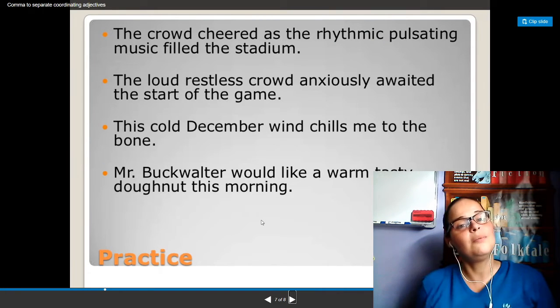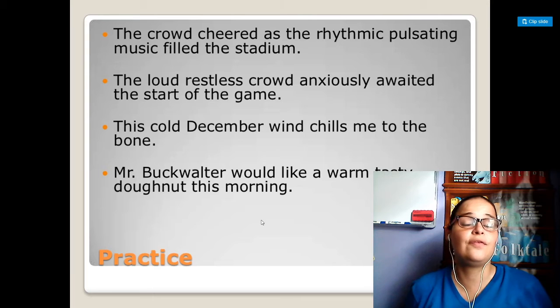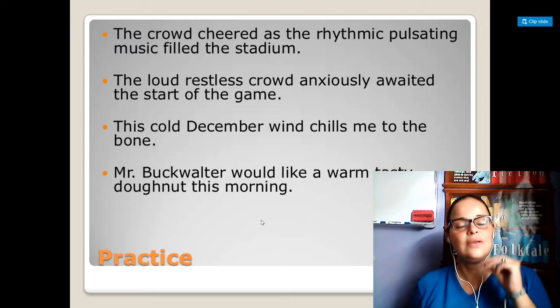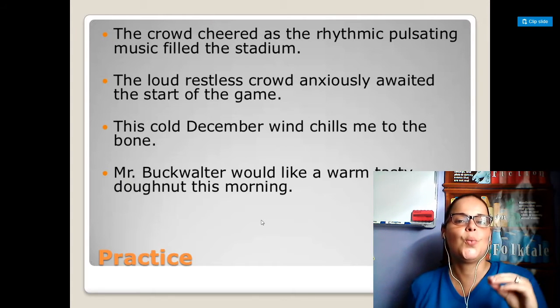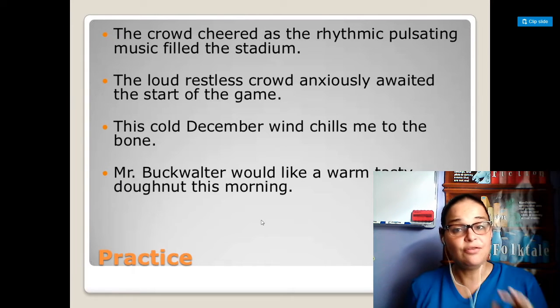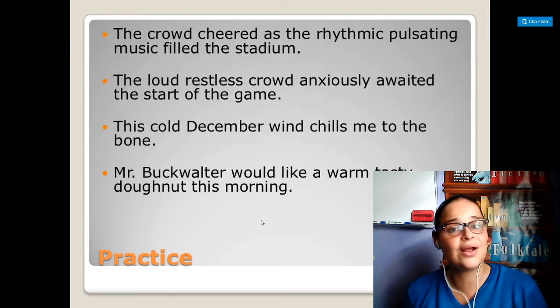Now, here are some practice examples for you guys. The crowd cheered as the rhythmic, pulsating music filled the stadium. Now, let's think about that for a second, and think about what adjectives we're using to describe the noun in the story. Let's focus on the noun first. This time, the noun is music. So, what kind of music is filling the stadium? You guessed it, rhythmic, pulsating music. So that's where we would add a comma.